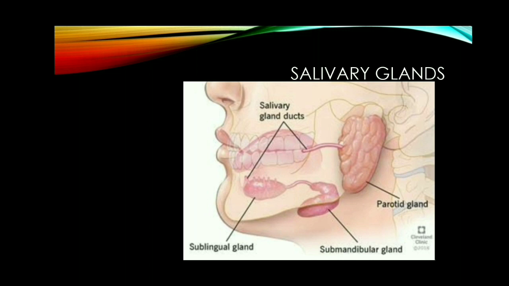Ptyalin or amylase, please remember this. This ptyalin enzyme helps in starch digestion. It converts the starch, a polysaccharide, into maltose, which is a simpler form of starch. That is, maltose is a disaccharide. So the saliva contains an enzyme ptyalin or amylase, and this ptyalin enzyme converts the starch into maltose.